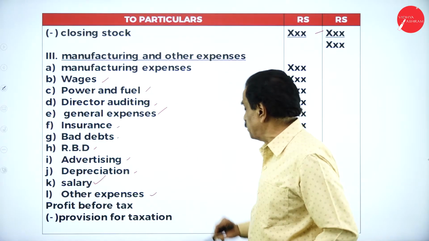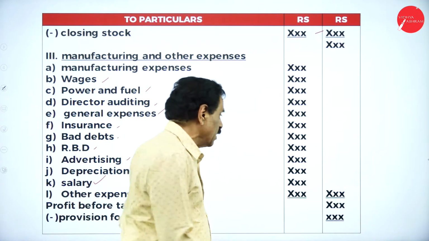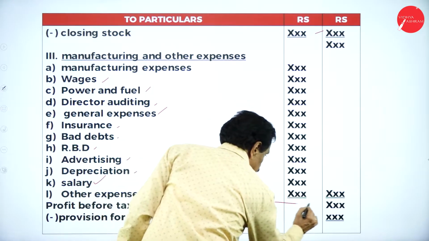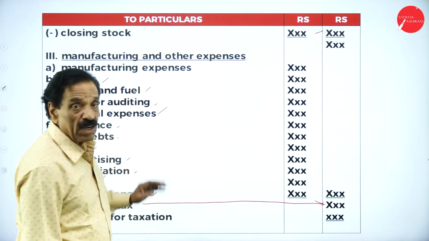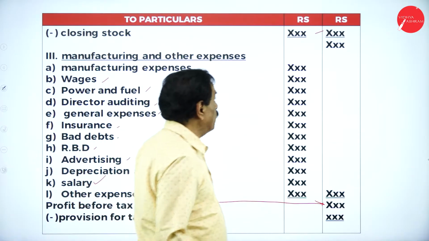If there are any other expenses, add them to this. From the total income figure, deduct the total expenditure figure, and whatever the difference is, that is profit before taxation. So on the cost of goods sold here, you must be very careful.